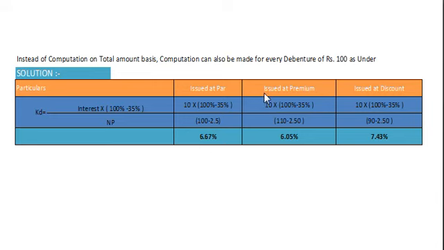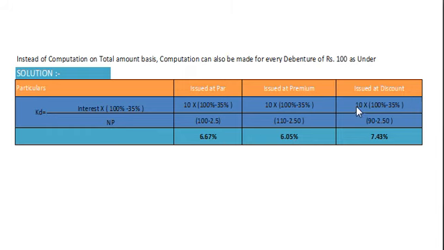6.67%. Our second option, issued at 10% premium. Our debenture interest after tax would be 10 into (100 minus 35%) divided by 110, because debentures are issued at 10% premium. So our gross proceeds would be 110 minus 2.50. 2.50 is nothing but our flotation cost, issue cost 25,000 rupees divided by 10,000 debentures. And finally we get cost of debt